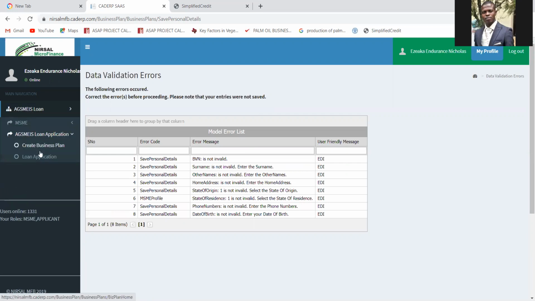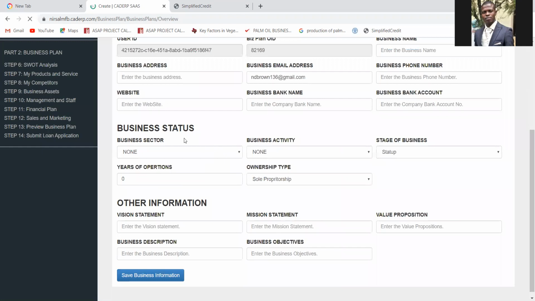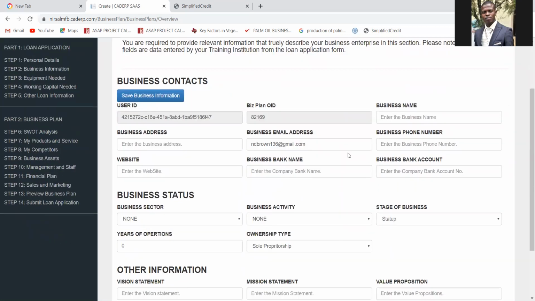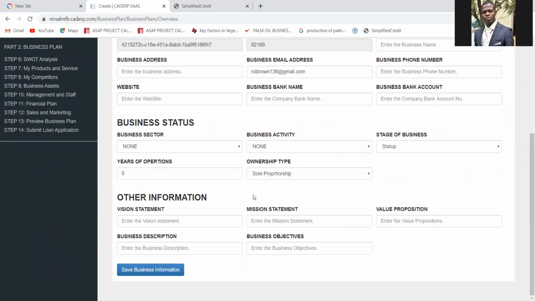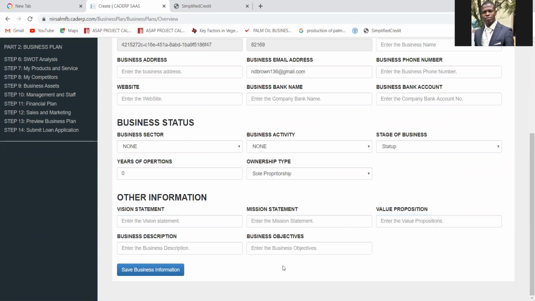Okay, so once you have saved personal details, that means that you are done with that page. Then you now move to the next, which is business information. What is required of you here is to provide information about your business, everything about your business. So I've now seen why it's good to really register your business before you commence your loan application. Even your business bank account, you have to provide it. Then your BVN is also required. Then provide your vision, your mission statement, your value proposition, then your description of your business and your business objective.